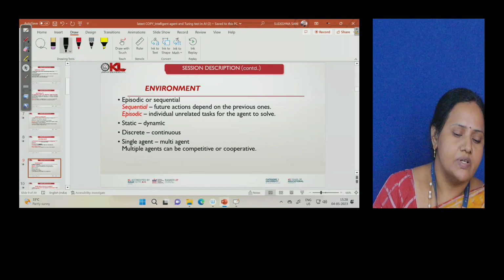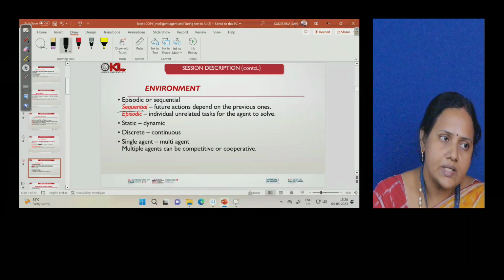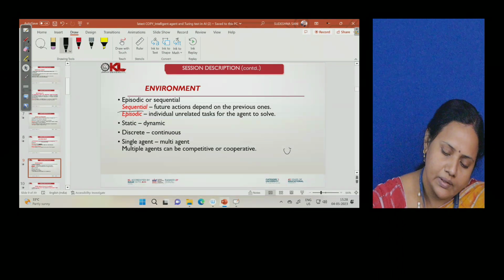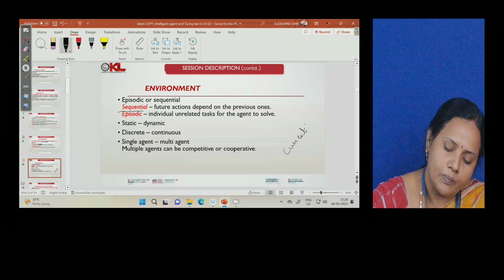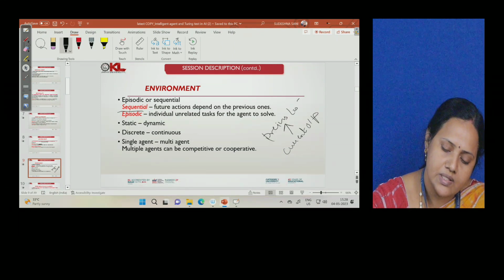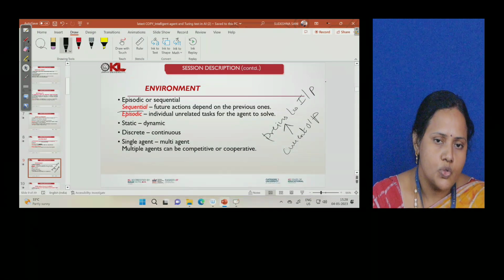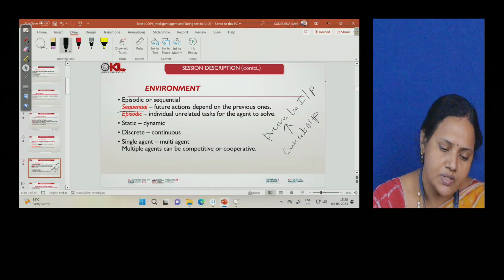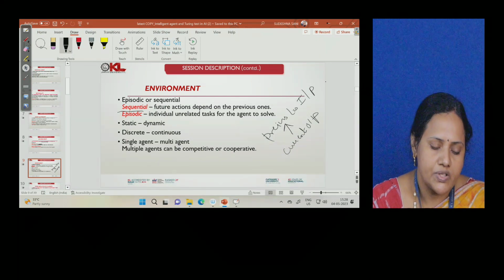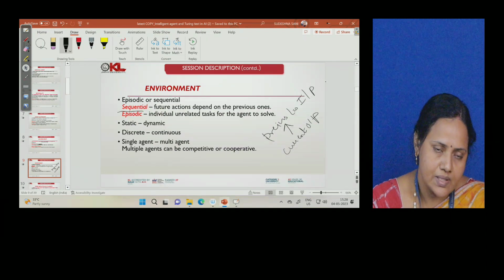What do we mean by sequential here is when the tasks, the actions, the inputs which it takes, if the current task it is going to perform has an output that depends upon the previous task's input, then we say both are interdependent on each other. So future actions depend upon the previous actions, then we call that sequential. The other state is the episodic. Episodic means it doesn't depend upon the previous action itself.